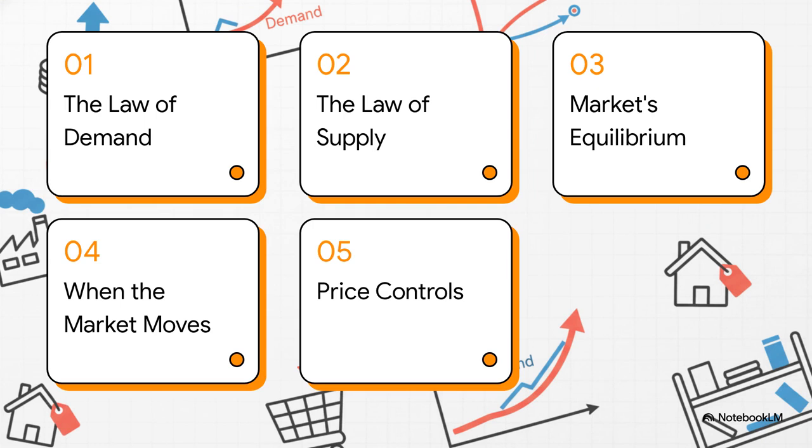So here's our game plan. We're going to start by meeting the two main players in this whole story. That's the buyers and the sellers. Then we'll figure out where they finally agree on a price. And lastly, we'll see what happens when the rules of the game suddenly change.